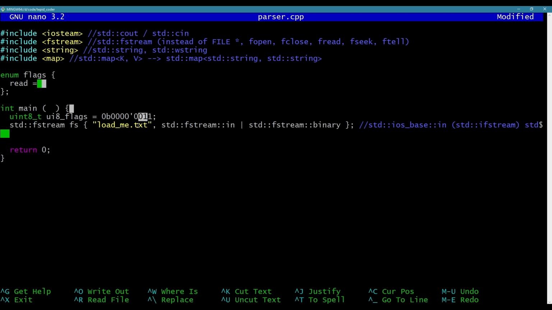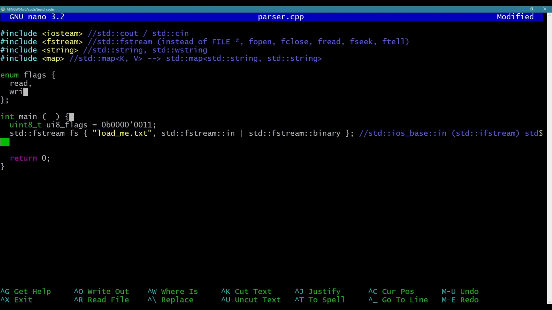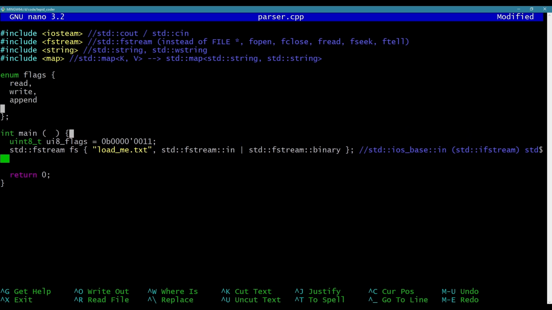Anyway, what they probably do, if you just do this, read, write, append, or truncate, whatever, you have these different values. This would be 1, 2, 3 by default, right? What you can do is say it equals 1, or it equals 2, or maybe this 1 should be left 0 times, this 1 should be left 1 time, this 1 should be left twice. So basically I'm saying take a bit right here and move it to the left. Now it's here, now it's here, now it's here. It just keeps moving over.